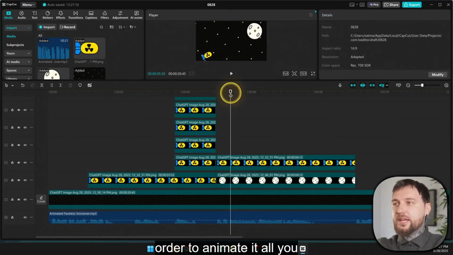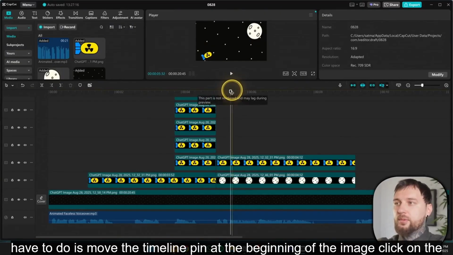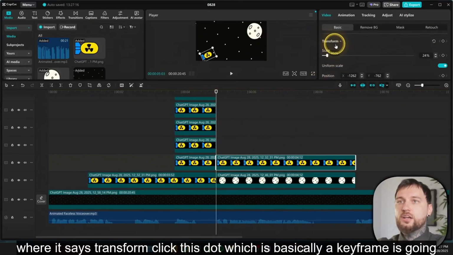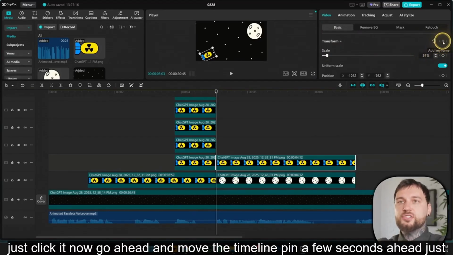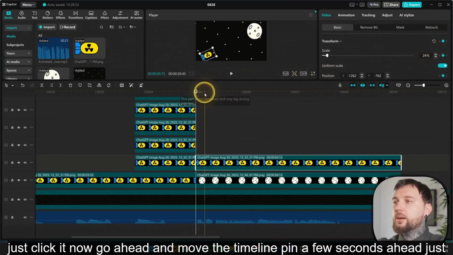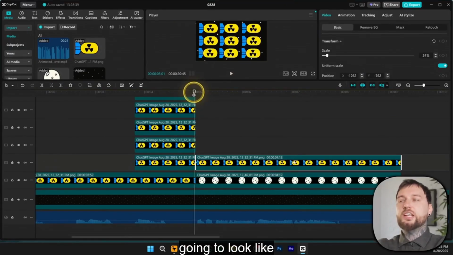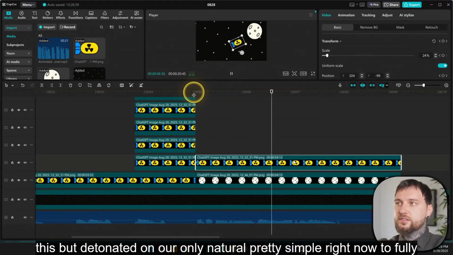In order to animate it, all you have to do is move the timeline pin at the beginning of the image, click on the image, and over here where it says transform, click this dot, which is basically a keyframe. It's going to add a keyframe. Just click it. Now go ahead and move the timeline pin a few seconds ahead, just like this. And then you can move the drawing closer to the moon, just like that. If we hit play, it's going to look like this. Were detonated on our only natural.